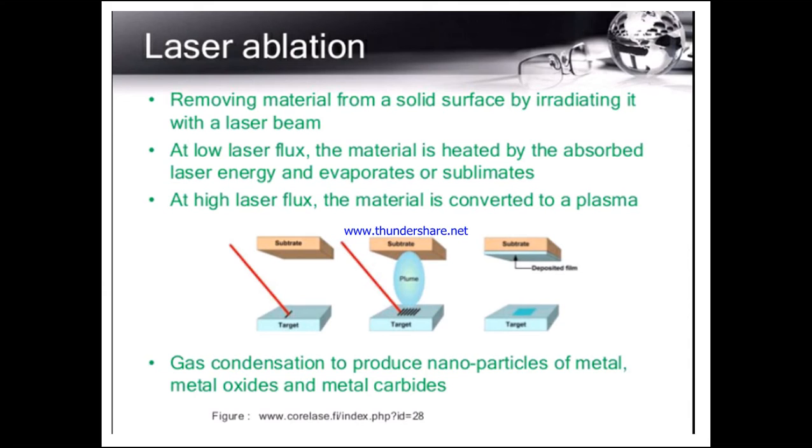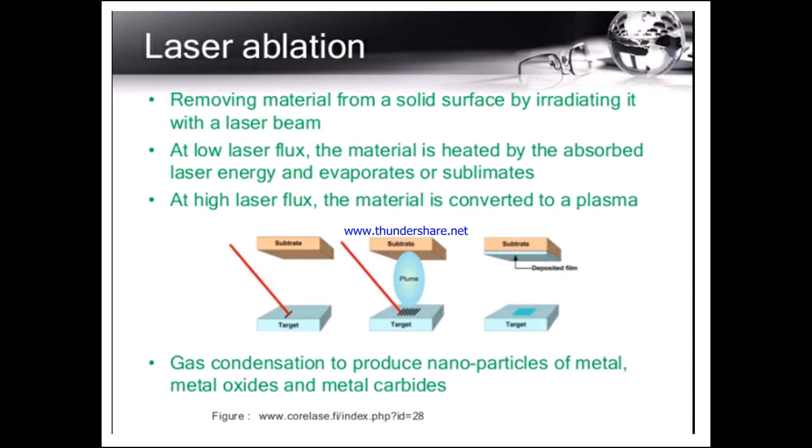At a low laser flux, the material is heated. Here the heating of the precursor is done by the laser beam. It is heated by the absorbed laser energy and evaporates or sublimates. So by the laser beam the material is heated and converts to vapor form.